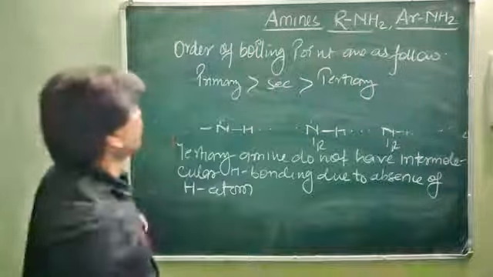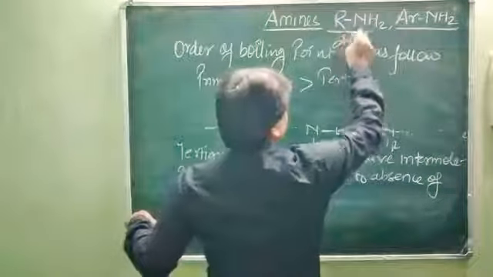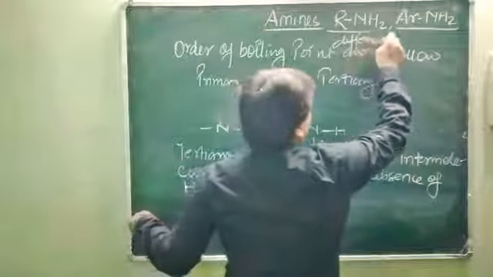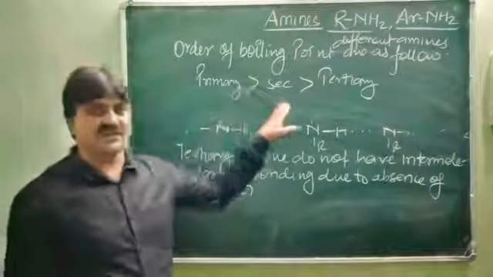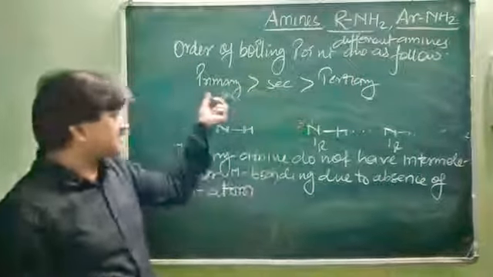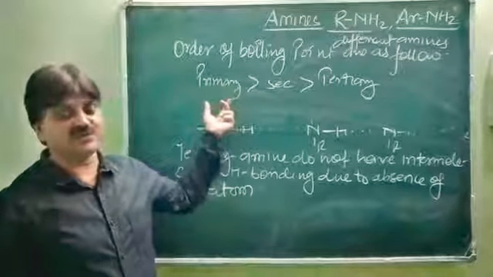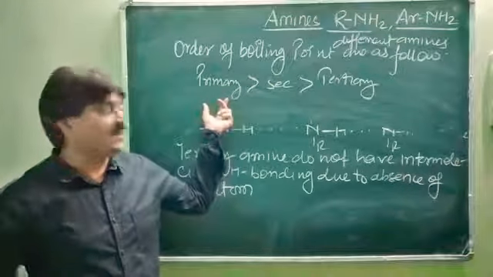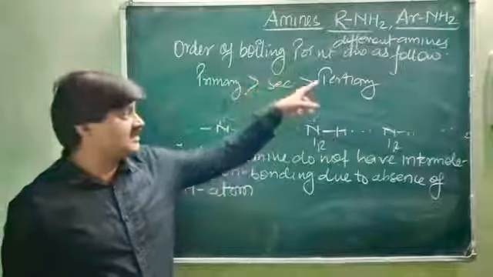Primary amines are greater than secondary amines because of the high extent of intermolecular hydrogen bonding in primary amines due to the presence of 2 hydrogens. The secondary amines have 1 hydrogen, so less extent, but greater than the tertiary amines.